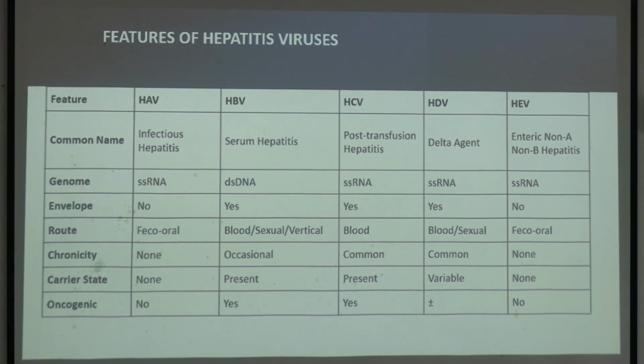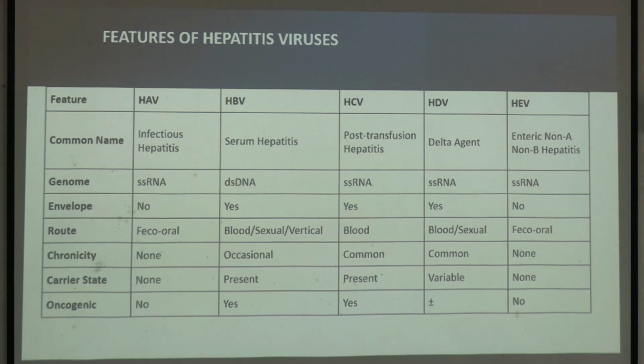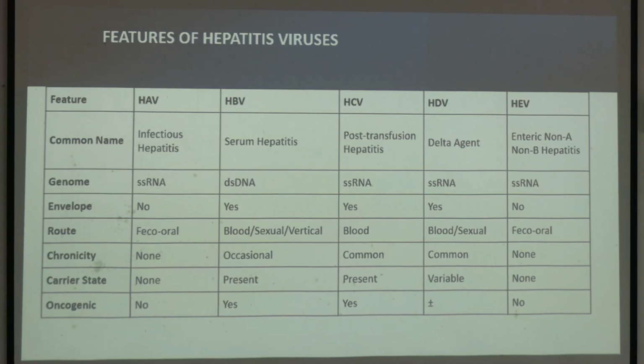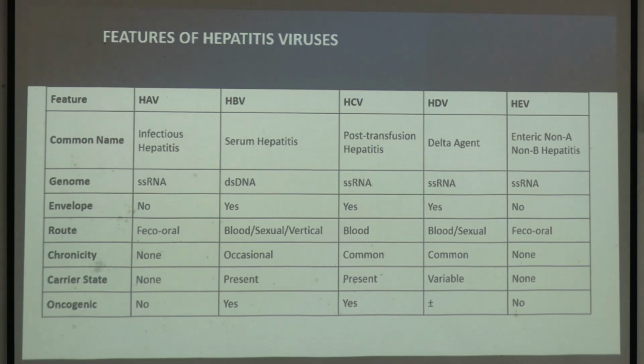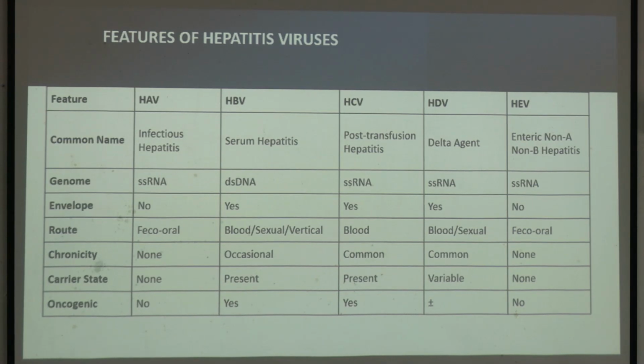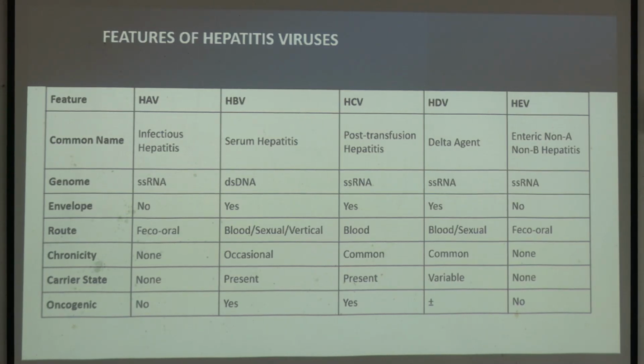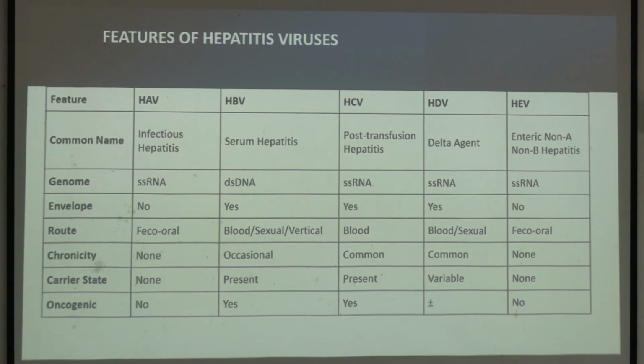One thing that I needed to mention is, you must remember that in these hepatitis viruses which we were discussing, there is only one virus which is a DNA virus, that is hepatitis B. Everything else is an RNA virus. So whenever you have a DNA virus, the method is PCR, normal PCR. Whenever you have an RNA virus, the method is reverse transcriptase PCR, RT-PCR. This you must remember.